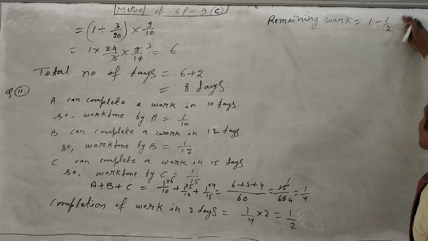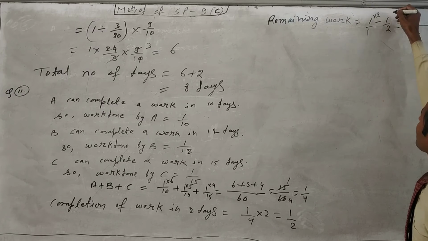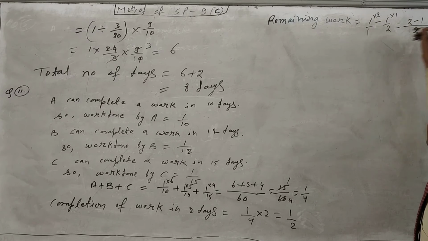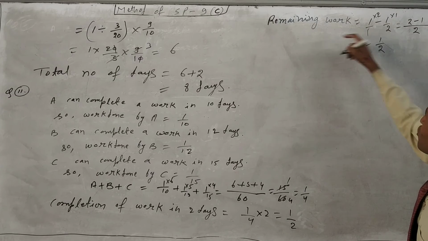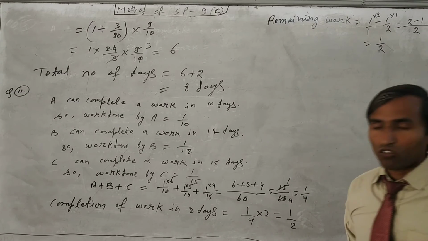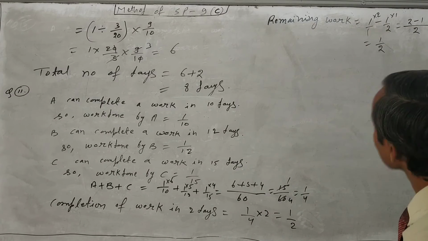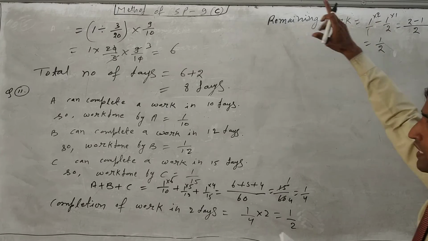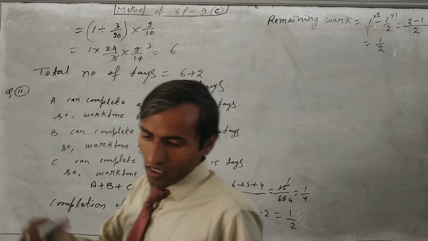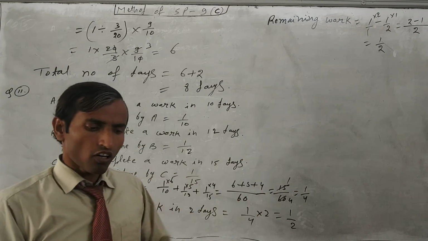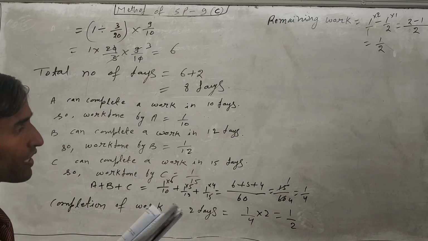When we subtract, we take the LCM here. Nothing is written under 1, so we multiply by 2 here and by 1 here. So it will be 2 minus 1, finally 1 upon 2. So the remaining work is equal to 1 upon 2. This much work they have completed. A has already left. Now B and C are there, so they will complete the remaining work.